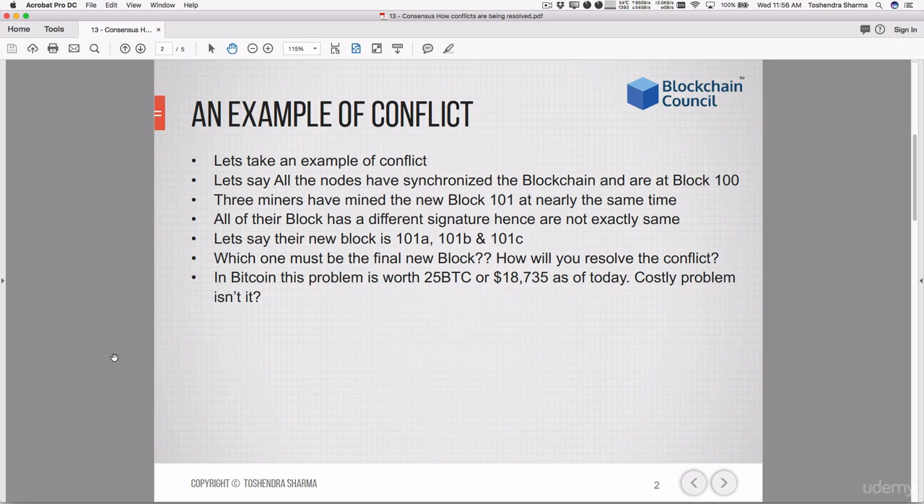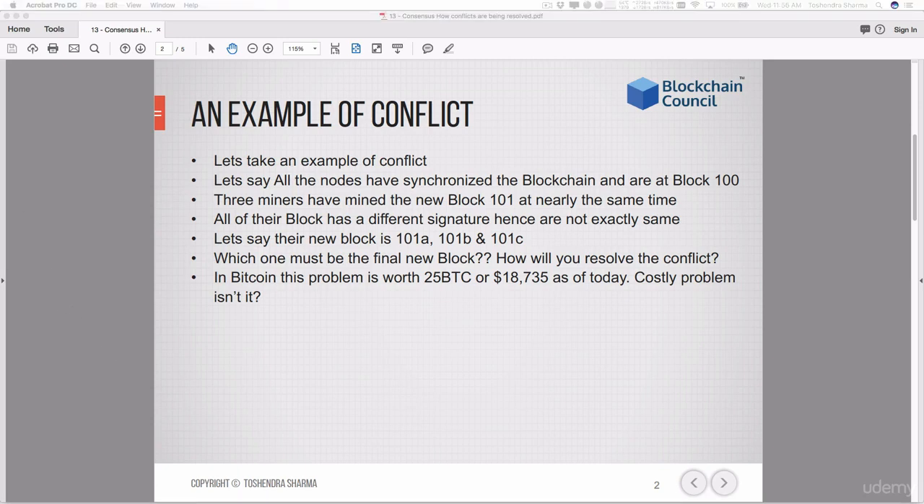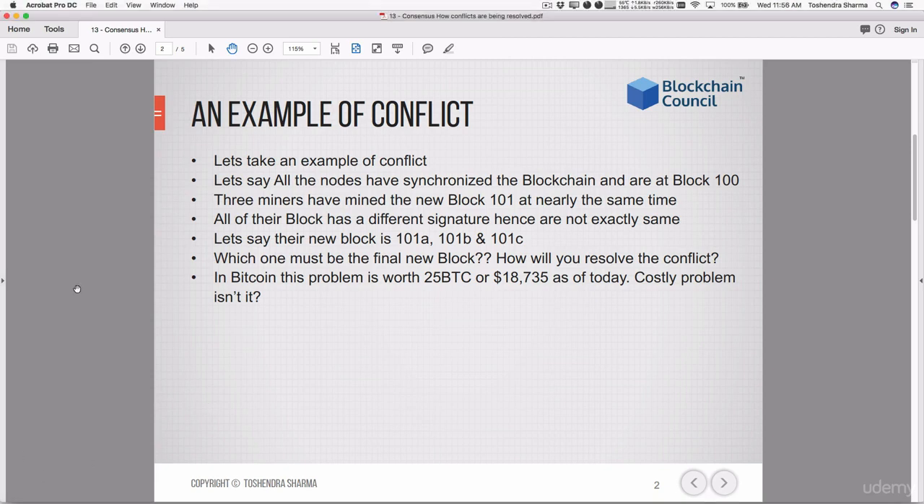So now the question is, which one must be the final new block, and how will you resolve the conflict since there is a reward involved. In Bitcoin it is now 12.5 BTC, but it was earlier 25. So this is actually a very expensive problem to solve, because 12.5 BTC, or whatever the BTC cost is, is actually a huge cost.